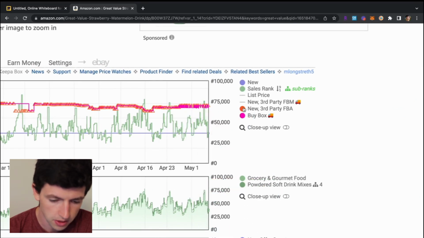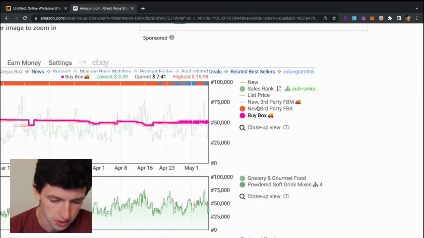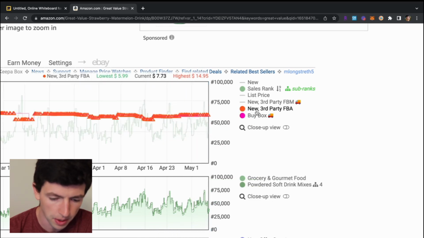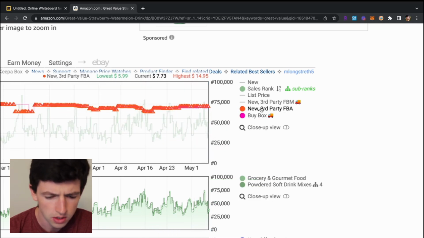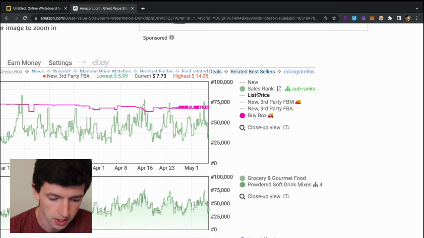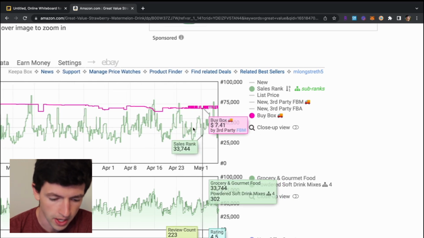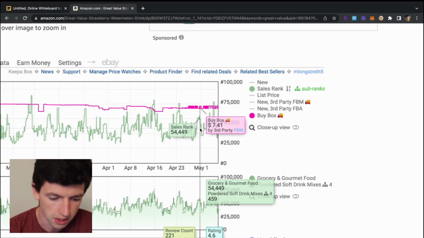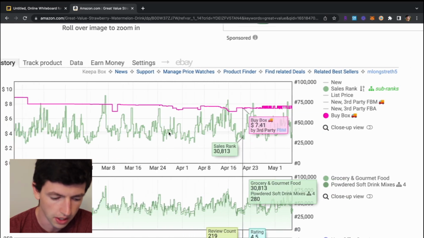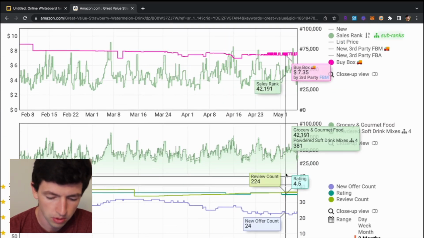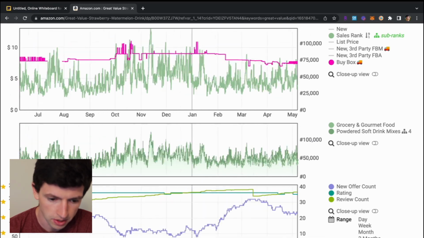So don't worry about the new price there. I'll unselect that. There's a bunch of different options you can have. I only want to have the buy box and the new third-party FBA. You can also just do the buy box and then the sales rank. Basically, sales rank shows the demand. And you guys can see it changes over time, which is why you want to look at the data over a longer point of view, like 3 months, or we can hop out to a year and see how that's done over time.